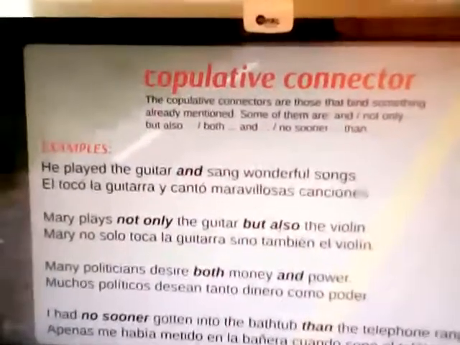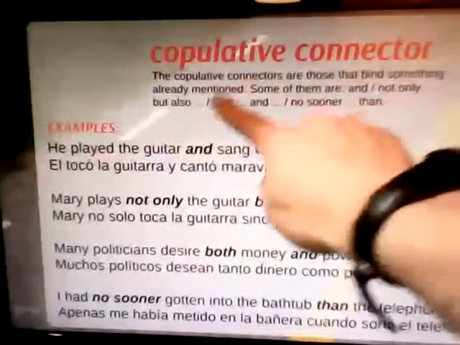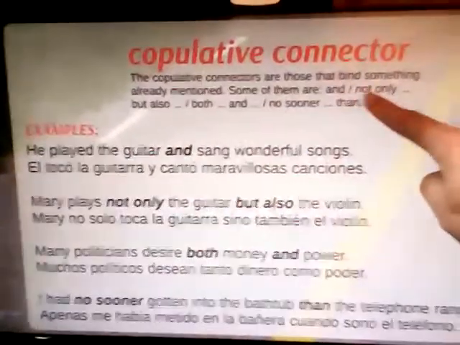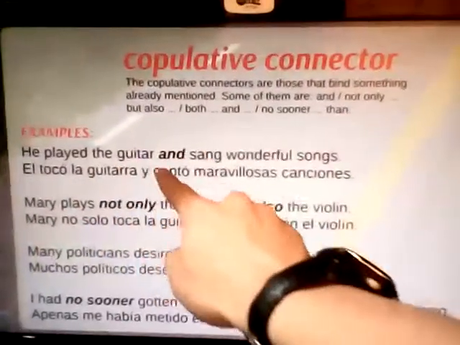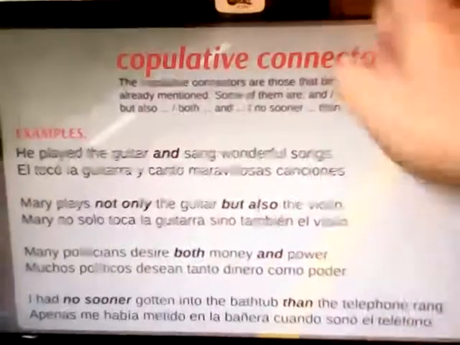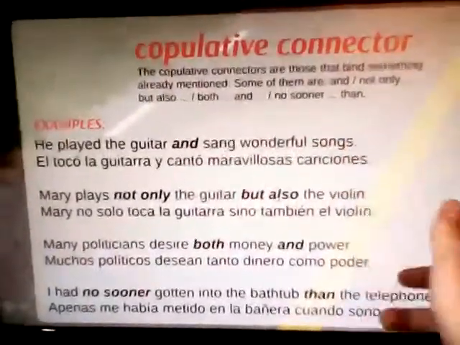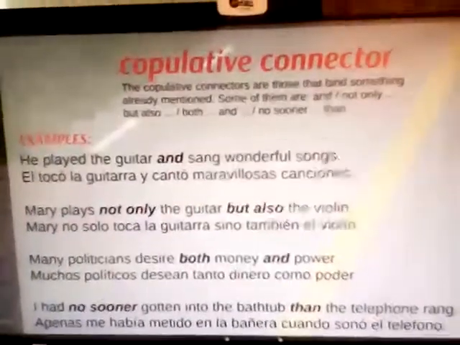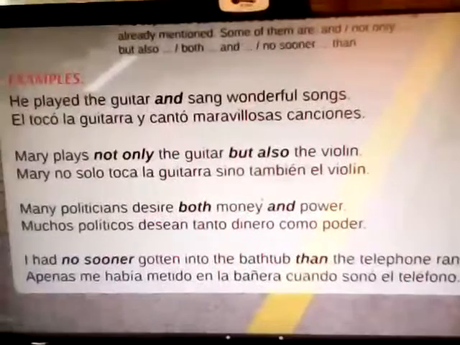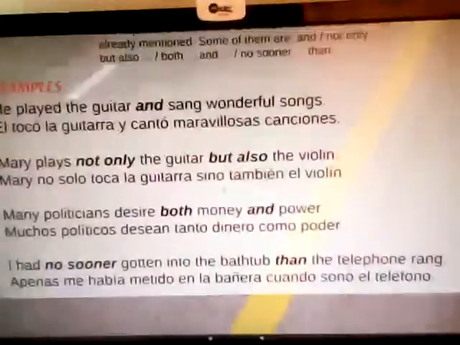In each slide they will find the definition in this part, and then some examples. For example, he played the guitar and sang wonderful songs. In this case, there are 4 examples, and the student has to click and press go, will go to the next slide.